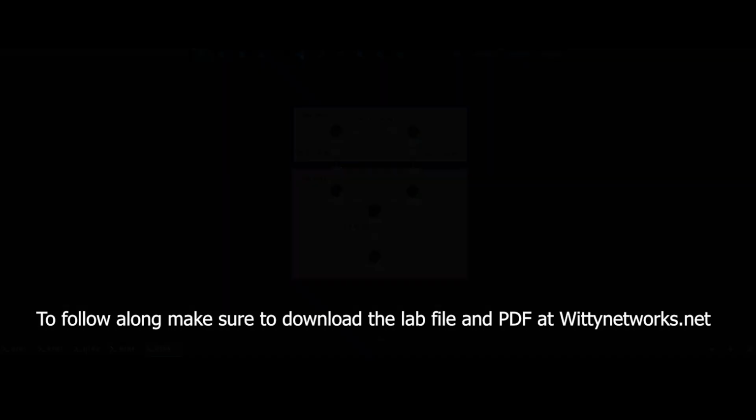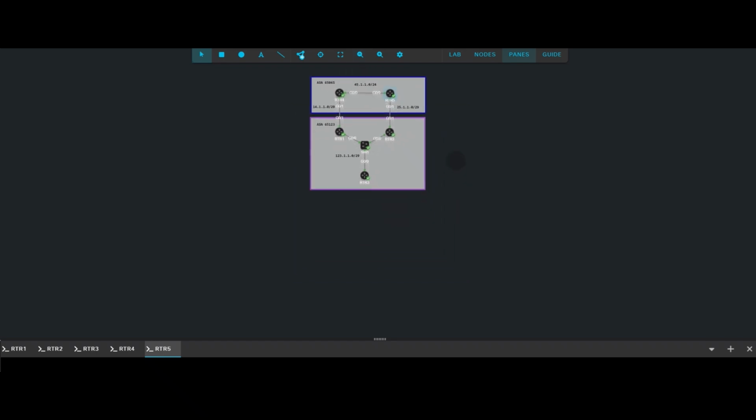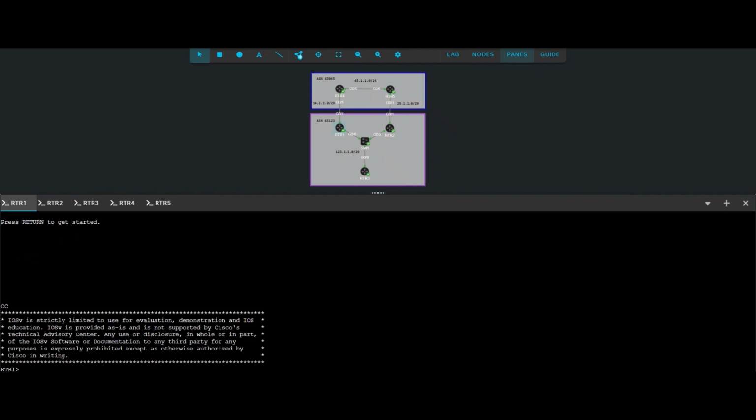Router 4 and Router 5 are advertising the 45.1.1.0/24 network into BGP. Log into the autonomous system 65123 routers and take a look at their BGP tables.